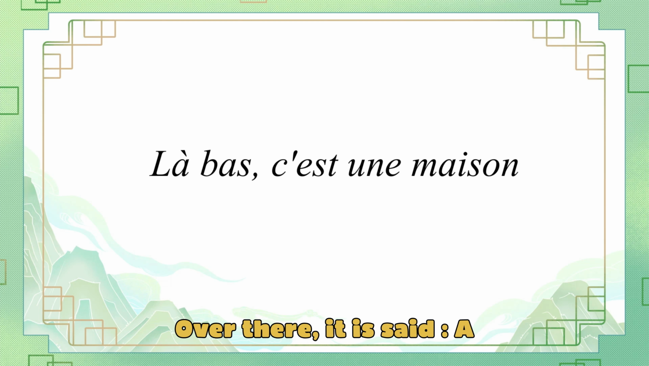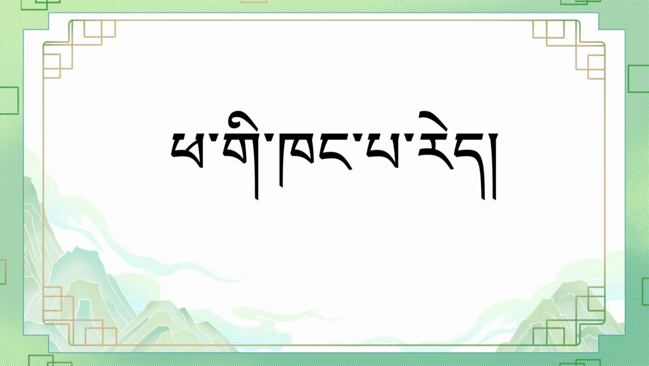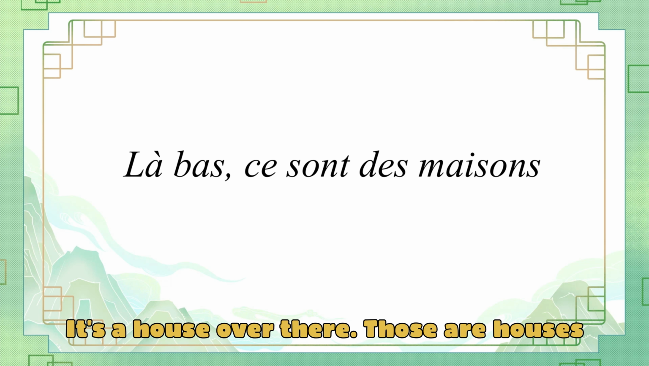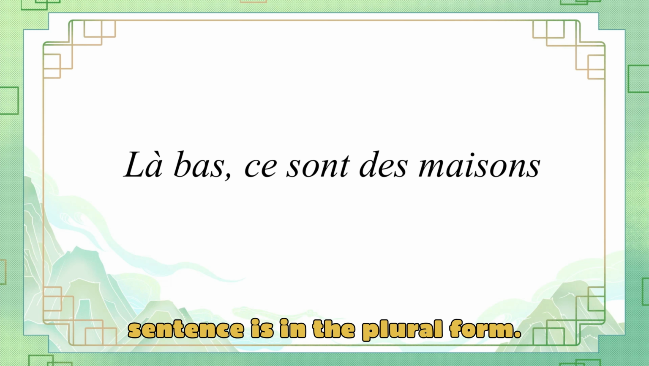Over there, it's a house. Over there is said phagi. A house is khangpa. Let's look at the sentence structure. Phagi khangpa re. It's a house over there. Those are houses over there. We note that the sentence is in the plural form.